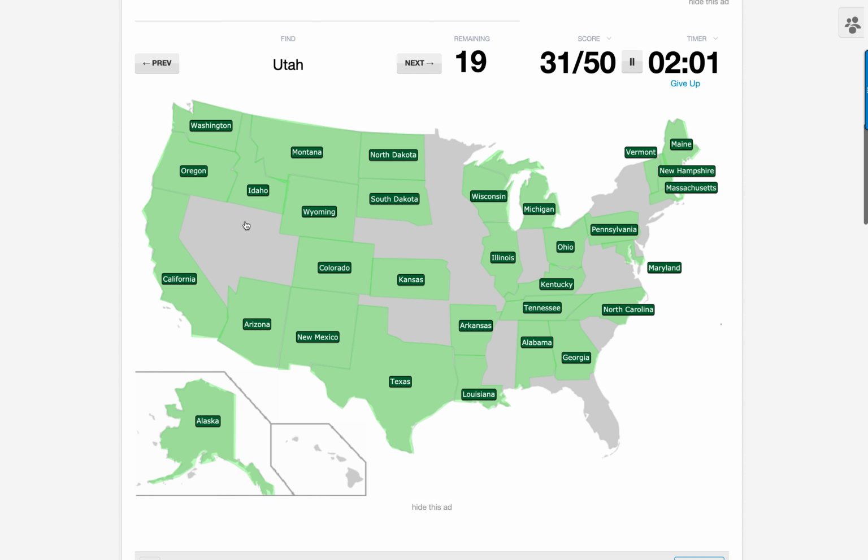Utah. Now, which one's Utah? I think Utah, that's the one I was getting confused with Wyoming. Utah is in here. And I'm going to leave enough room. Nevada sticks out, but I'm not sure where to. So Utah's in there somewhere. Oklahoma, we can see exactly where that fits now.